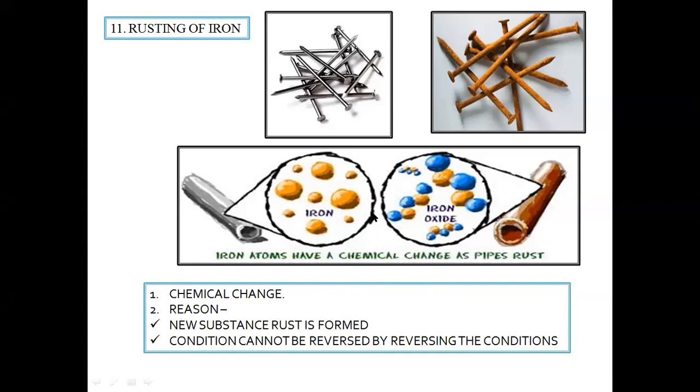And this is due to the chemical reaction between iron with water and oxygen. That is why, since a new substance is formed in the process, rusting of iron is a chemical change. And over here, we cannot reverse the condition and get back the original components. This is how rusting of iron is a chemical change.